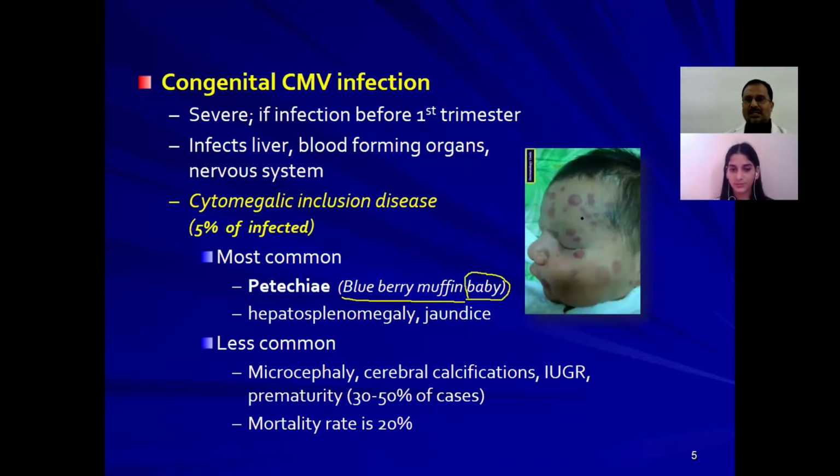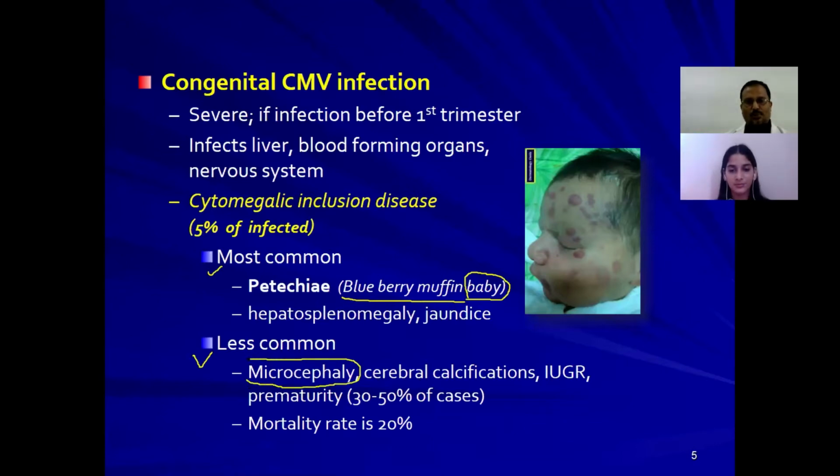If the baby shows this much big and widespread petechial hemorrhages, these babies may also have hepatosplenomegaly and jaundice. If you see the case which I already mentioned in the beginning of this topic, the baby presented with jaundice, hepatosplenomegaly, and microcephaly. So again, the most common presentations in cytomegalic inclusion disease are hepatosplenomegaly and jaundice. And the less common presentation is microcephaly.